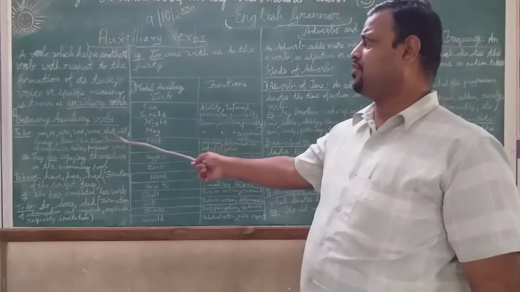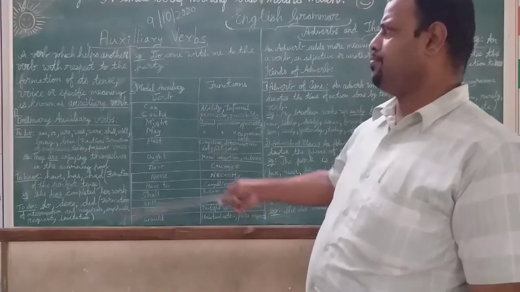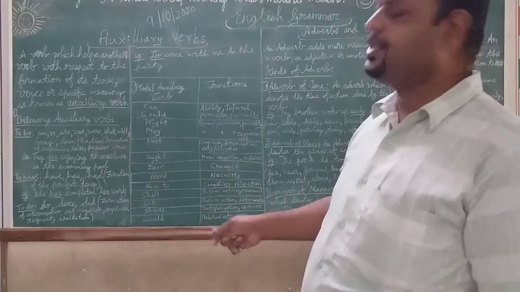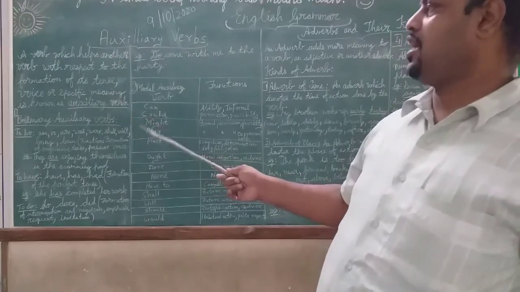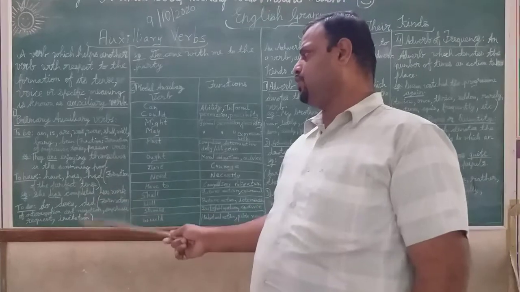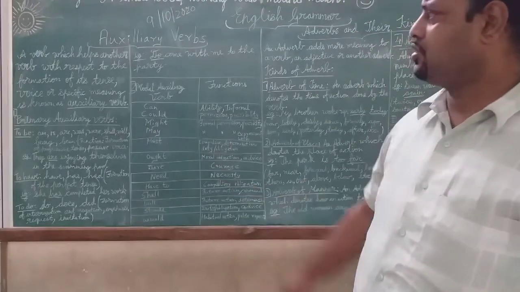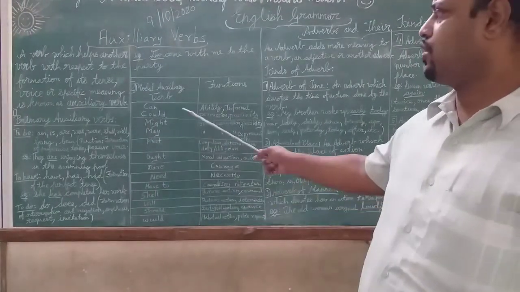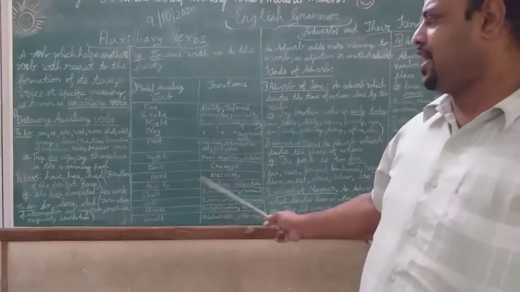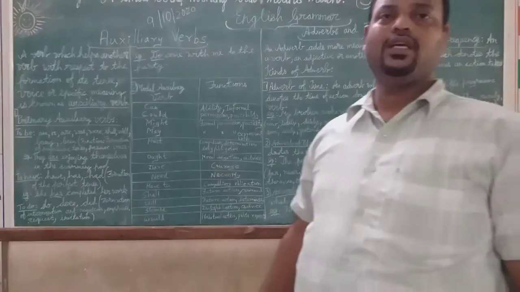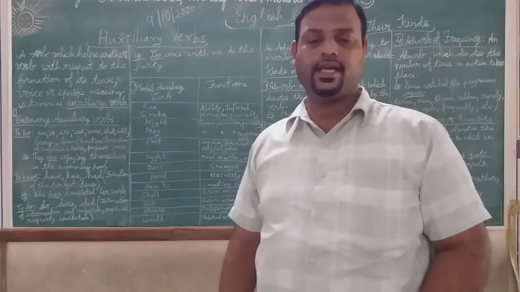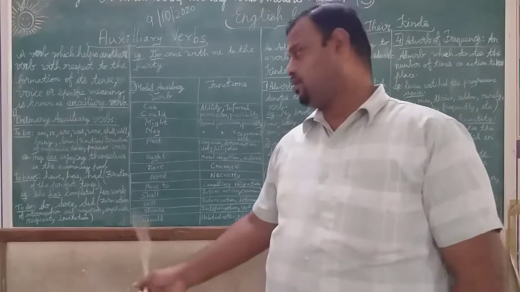We have primary auxiliary verbs, we have modal auxiliary verbs. In primary auxiliary verbs, we have three main, that is to be form, to have form, and to do form. You can see am, is, are, was, shall, will, be. Then have, has, had, and do, does, did. These are the primary auxiliary verbs. Modal auxiliary verbs you have can, could, might, may, must, ought, dare, need, have to, shall, will, should, would. Okay, these are the modal auxiliary verbs. So complete the exercise, whatever is given in the lesson.